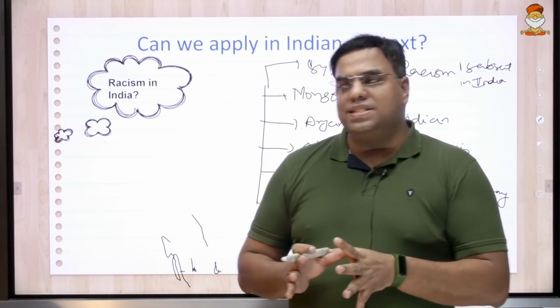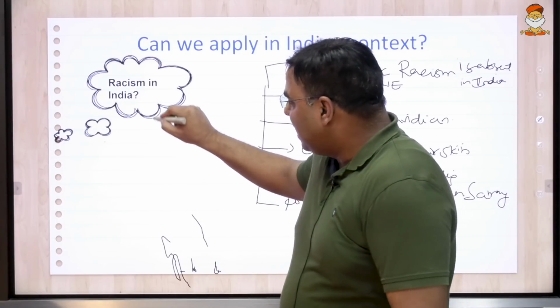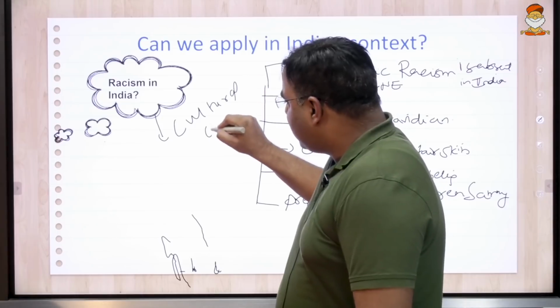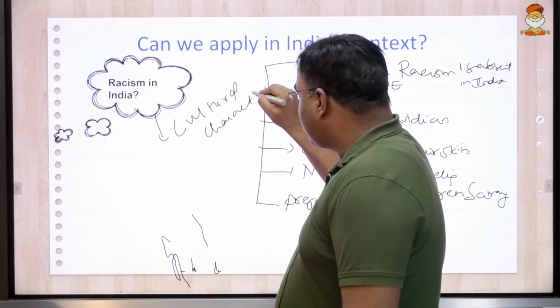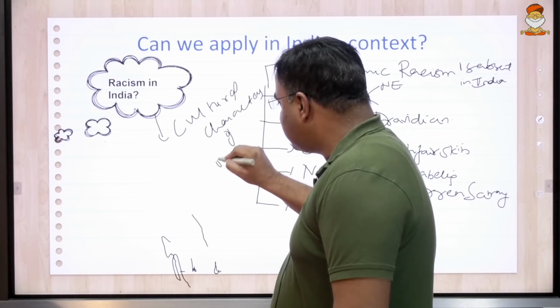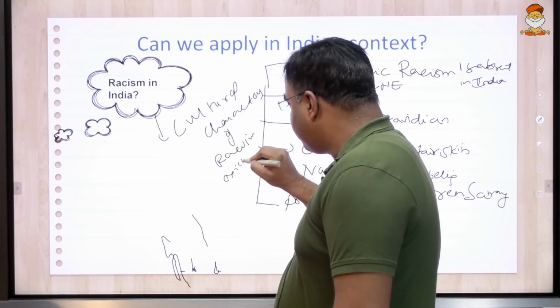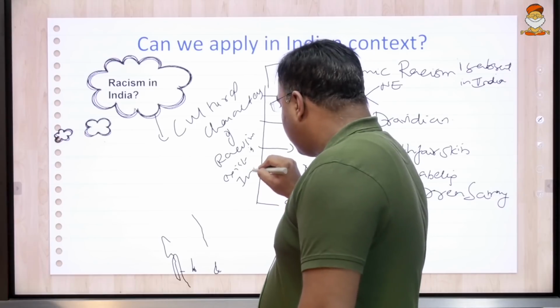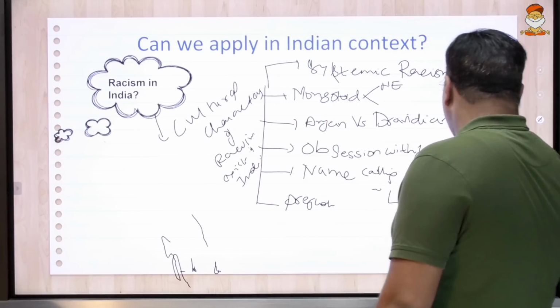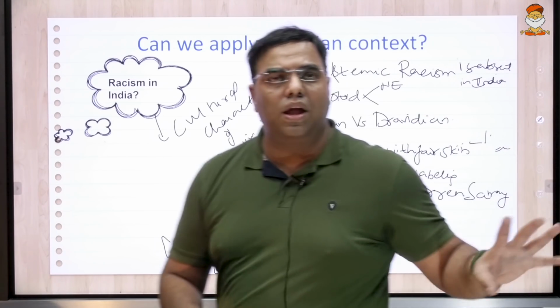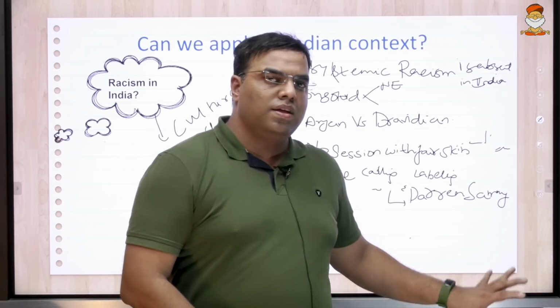You need to end the answer like this and say, however, cultural characters of racism exist in India. Here you can give the example of the fairness cream ads and all this. These are all current affairs that you can substantiate your answer with.